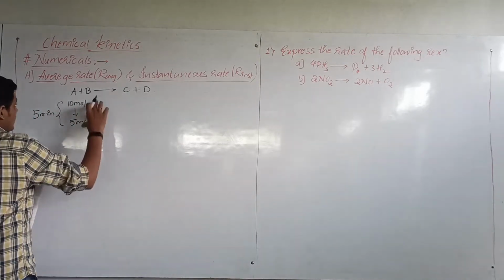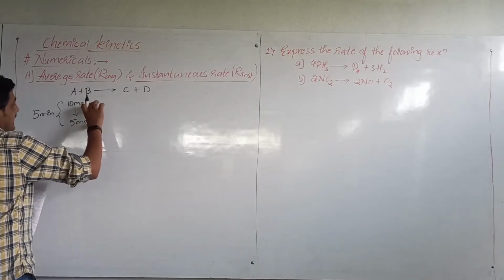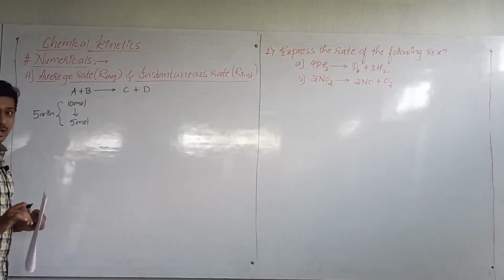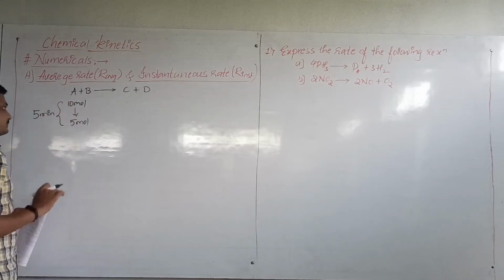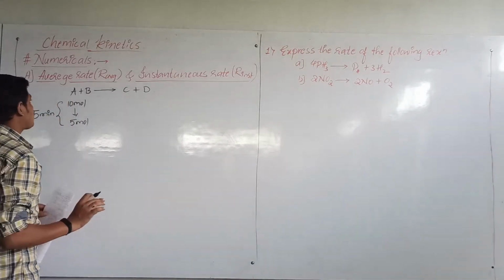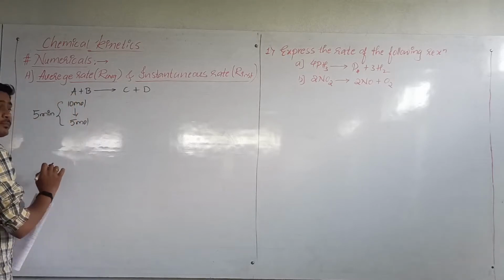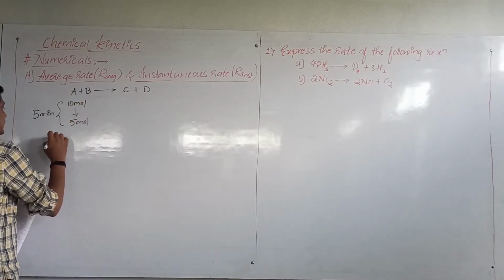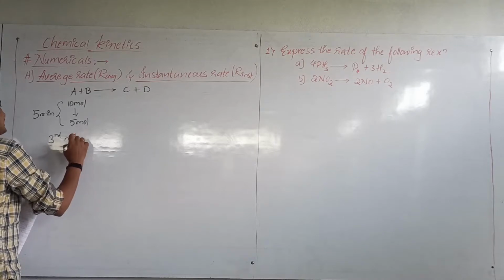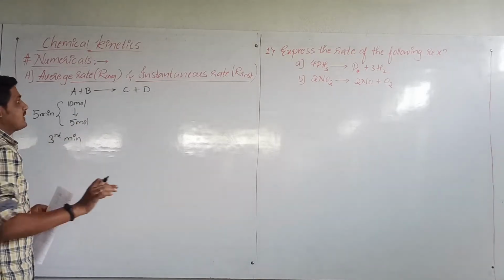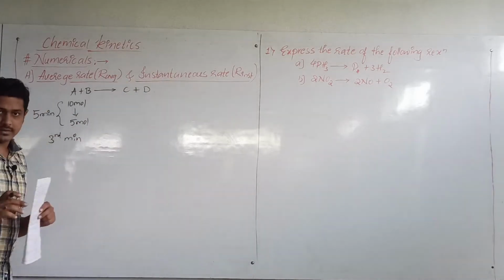Then I will say this rate of reaction is the average rate of reaction because there is a time gap. Now if I express the change in the concentration of A at exactly the third minute, that we will call the instantaneous rate.